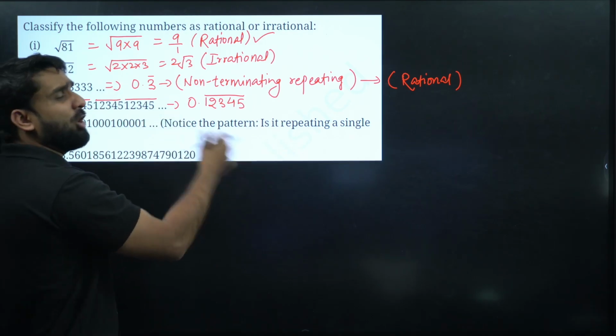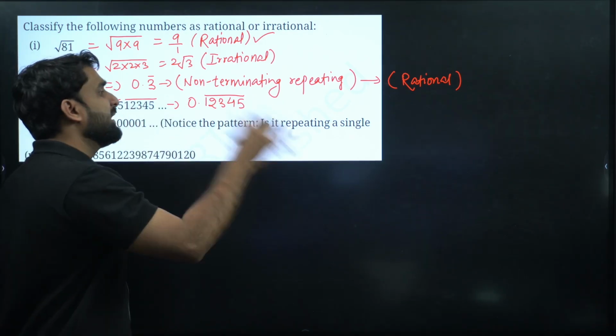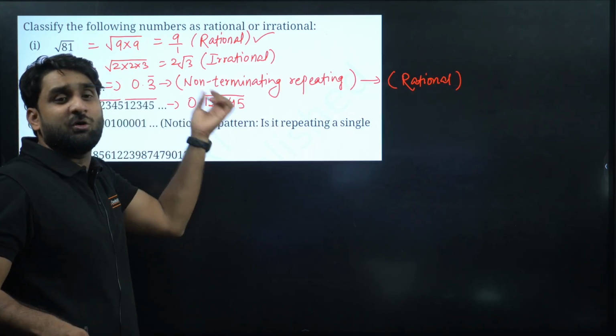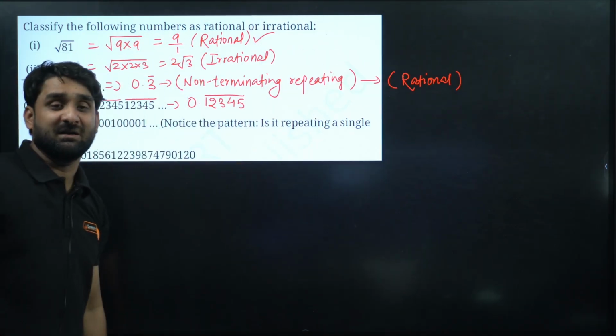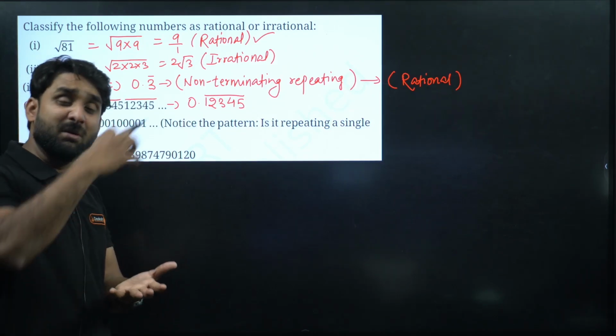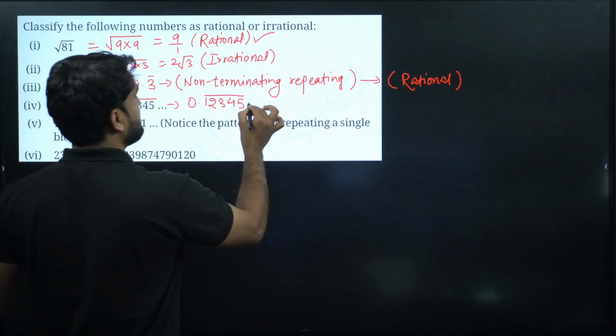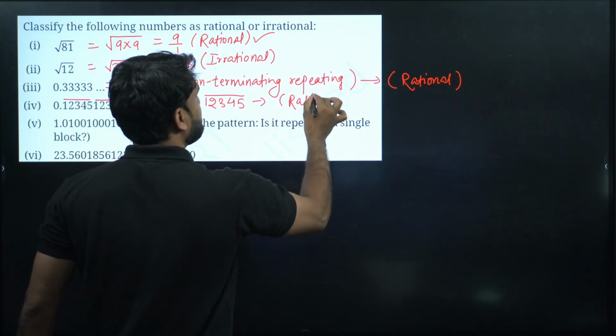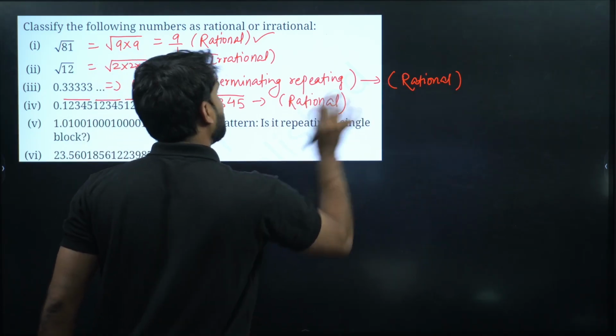It doesn't matter how many numbers are repeating. If the repetition is continuous, whether 3, 4, 5 or even 8 numbers are repeating, it doesn't matter. If the repetition is in systematic order, the same number is continuously repeating, such numbers are called non-terminating repeating, and they can be written in the form of p by q, so they are rational numbers.